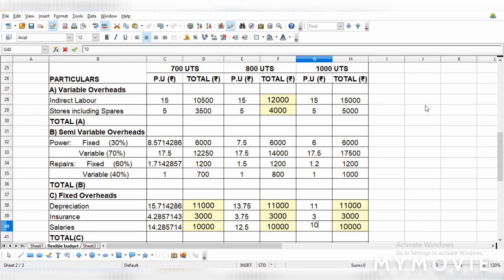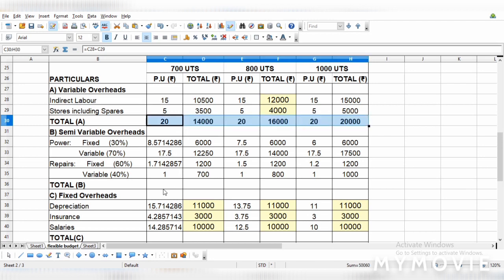Okay, now we have entered everything. Okay, we are going to just total it now. So add up the variable cost totally. So we have filled up all the totals now.